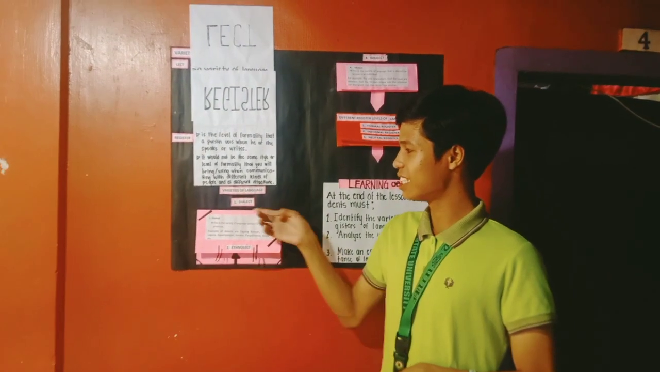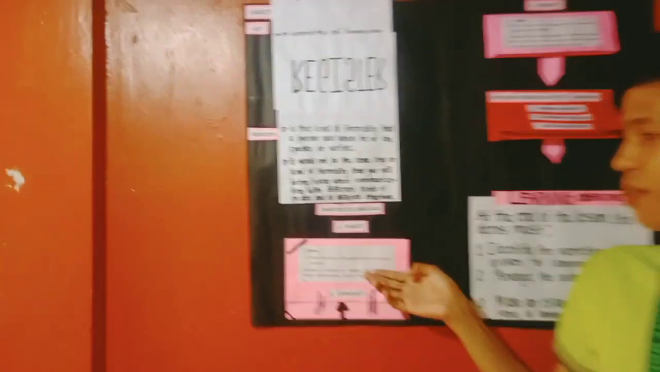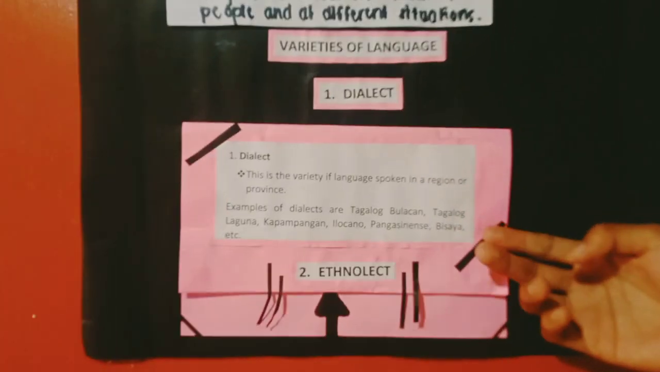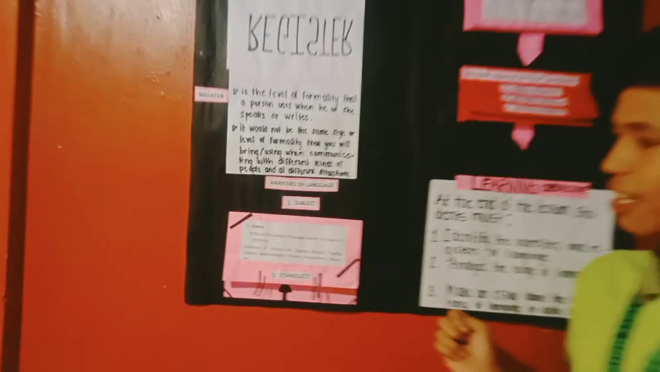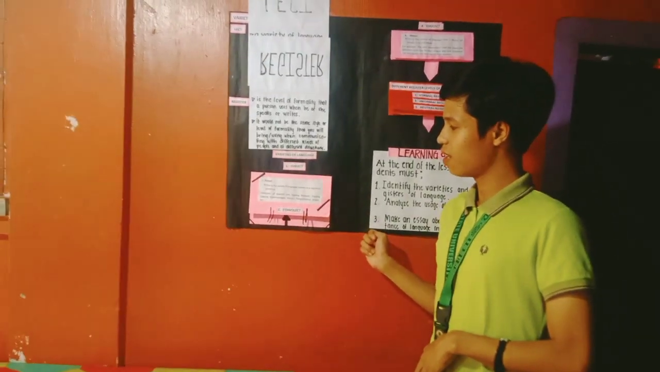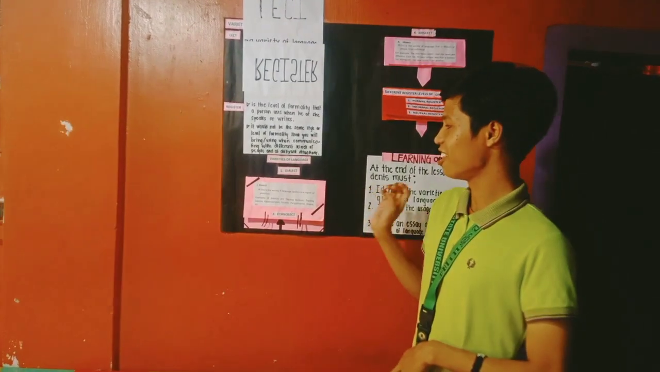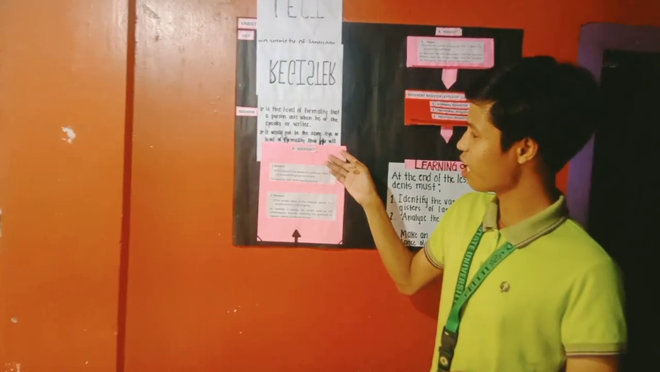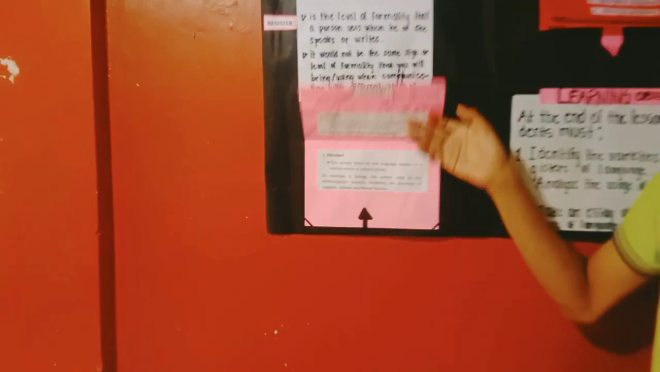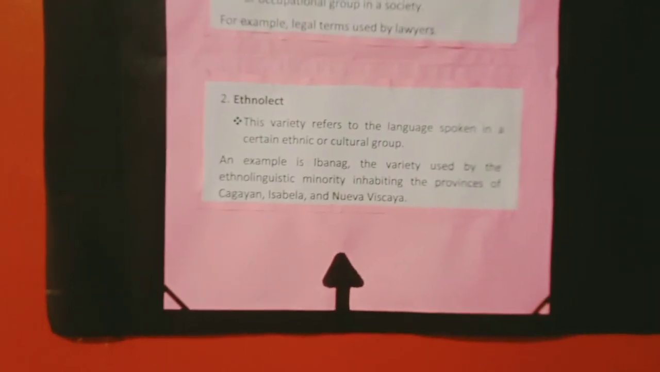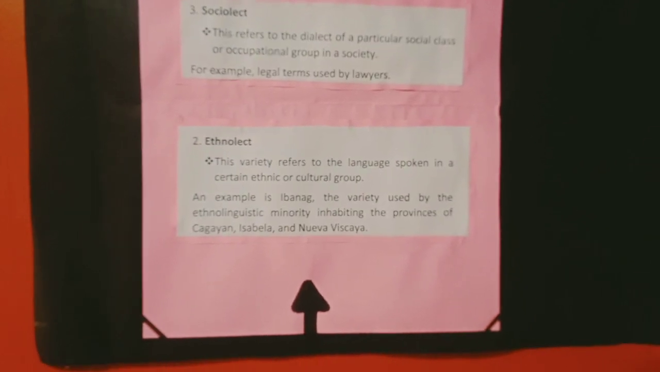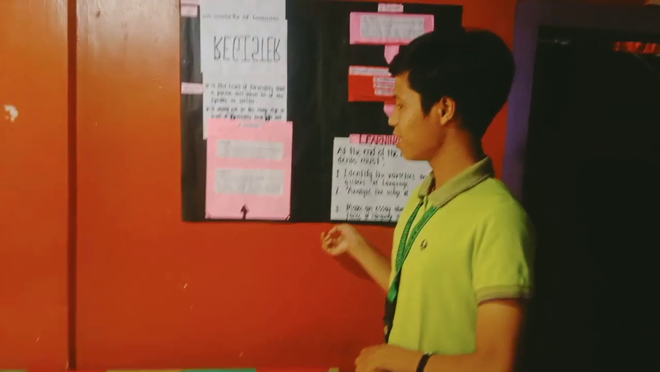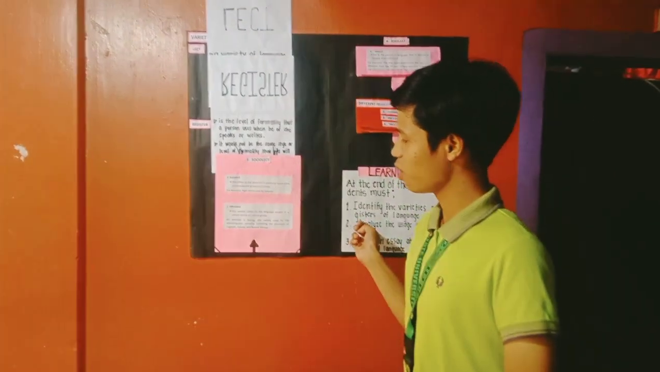First, we have dialect. Dialect is defined as the variety of language spoken in a region or province. Examples of dialects are Tagalog Bulacan, Tagalog Laguna, Kapampangan, Ilocano, Pangasinense, and so on. Second, we have the ethnolect. This variety refers to the language spoken by a certain ethnic or cultural group. An example is Ibanag, the variety used by the ethnolinguistic minority inhabiting the provinces of Cagayan, Isabela, and Nueva Vizcaya.